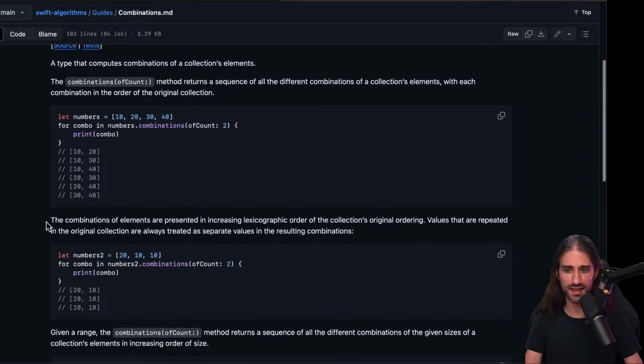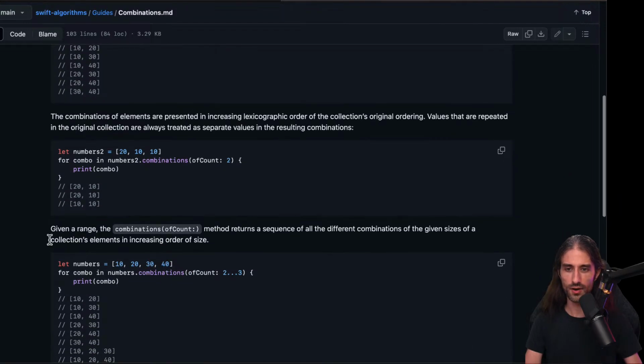So there is this. And then what do they say here? The combinations of elements are presented in increasing lexicographic order of the collection's original ordering. So the fact that it follows the order of the collection. Values that are repeated in the original collection are always treated as separate values in the resulting combinations. So if we have 20, 10, and 10, then you get 20, 10, 20, 10 again, and 10, 10. Because with respect to this number of combinations, these are two different values. They just have the same value, but still, it's an array of 3 elements and not an array of 2 elements. Okay.